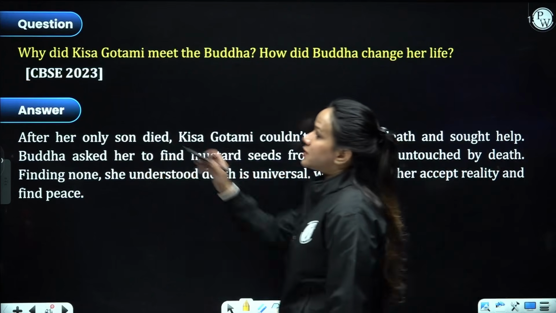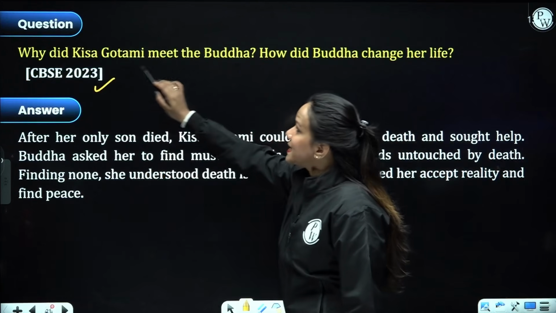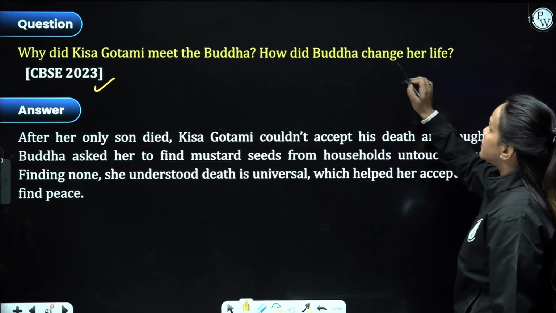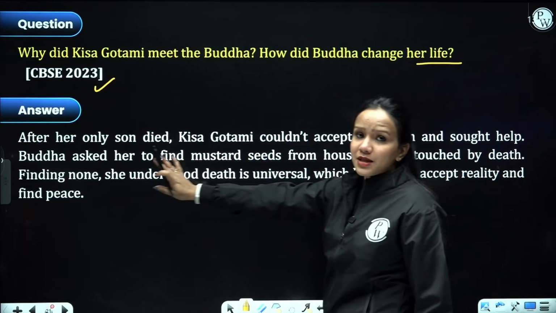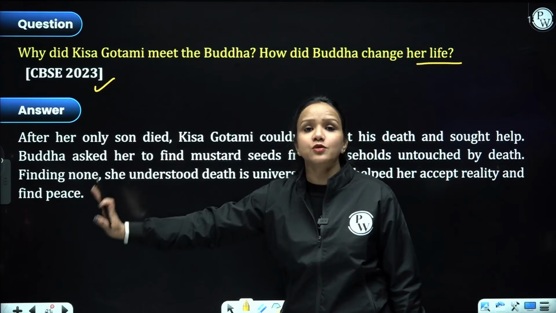Then next question, this was also asked in another set in the CBSE 2023 question paper. Why did Kisa Gautami meet Gautam Buddha? How did Buddha change her life? Again, we got to know the same fact. She had her only son who passed away and she could not reconcile to her only son's death.